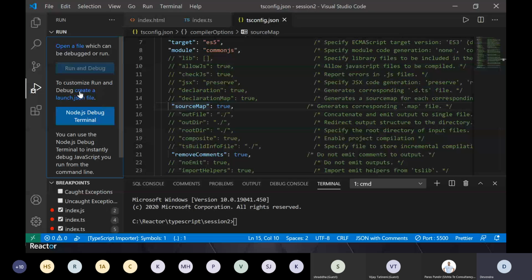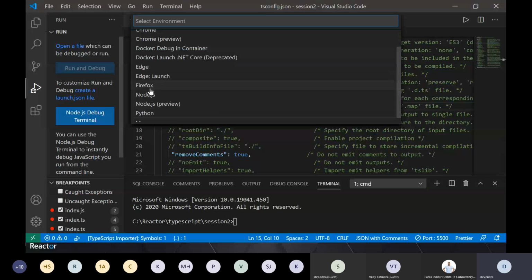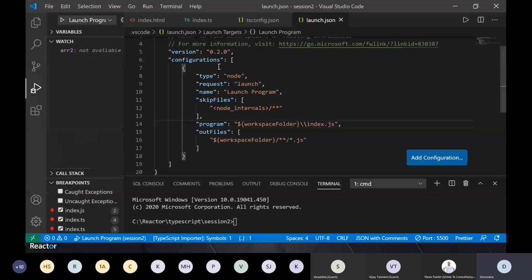So this is a file which is going to help us debug every time, right? First time we'll generate this launch.json file. As we are running everything with Node, I will select this option, node.js. It will have some default options. One important thing to notice, index.js, which is there within it, will be the starting point. It will also have a name, launch, and the name of this configuration.